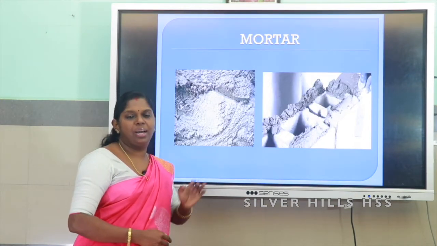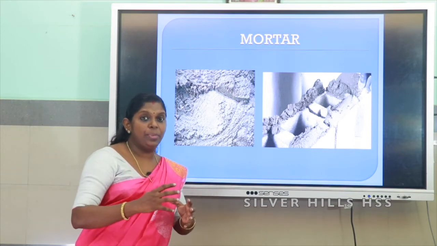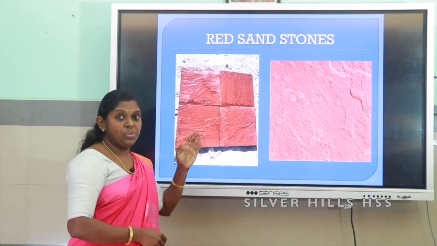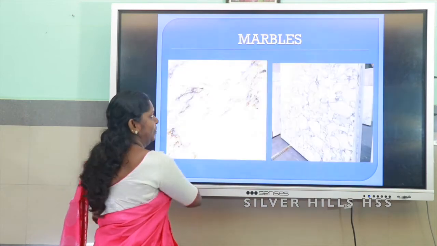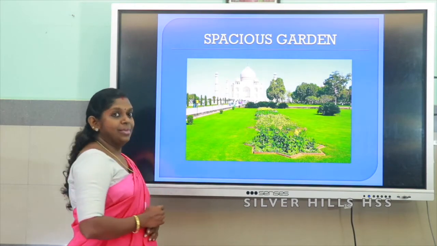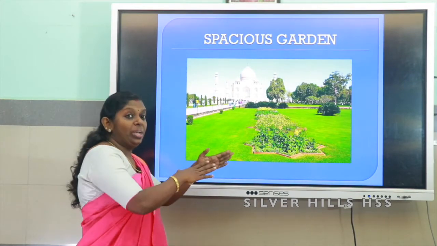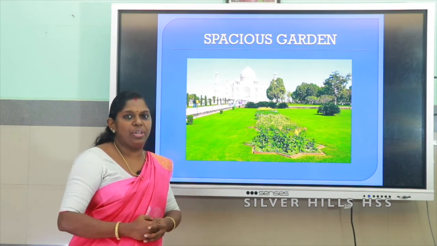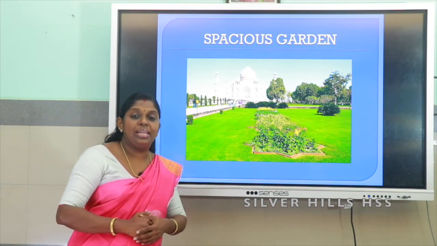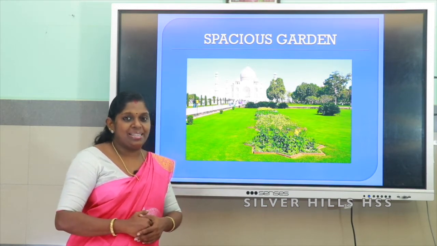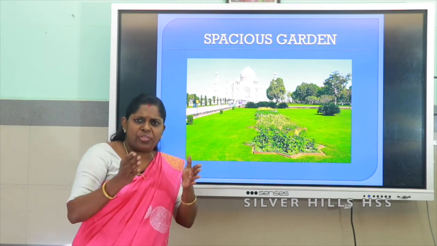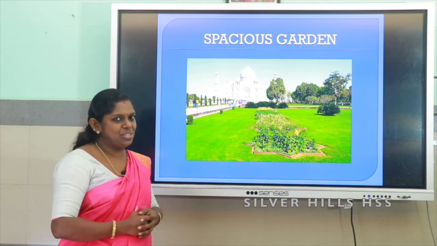They used mortar. Mortar means a combination of cement and water. They used red sandstone. They also used white marbles. Not only that, they have very vast garden in front of their building premises. So, actually these are the features of Indo-Islamic style, and the buildings or the structures that come under Indo-Islamic style are very familiar to you. Let us have a glance at it.